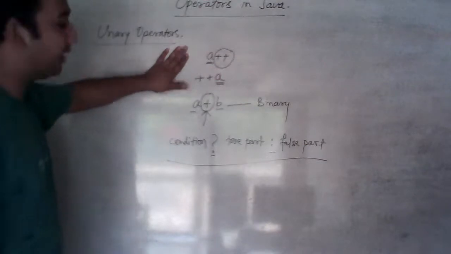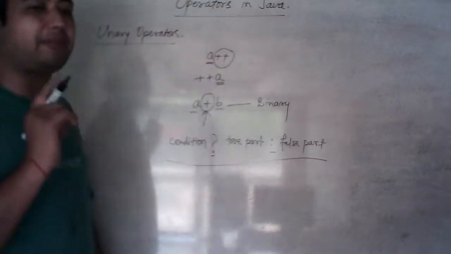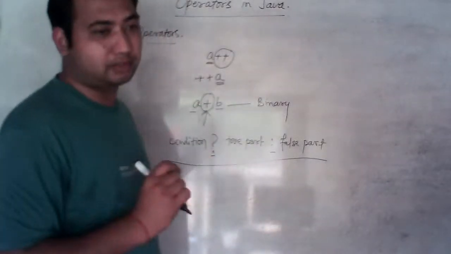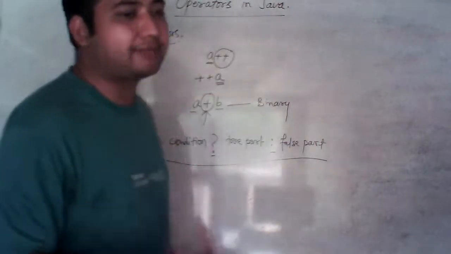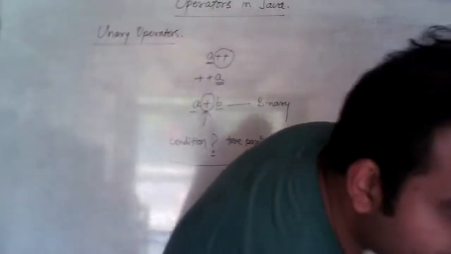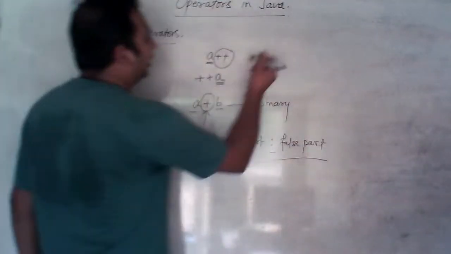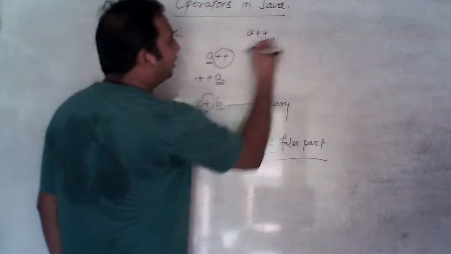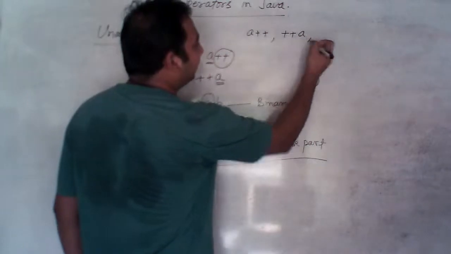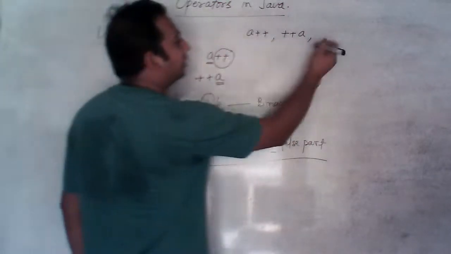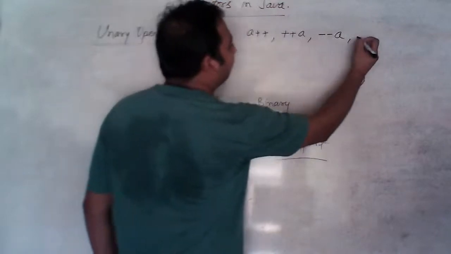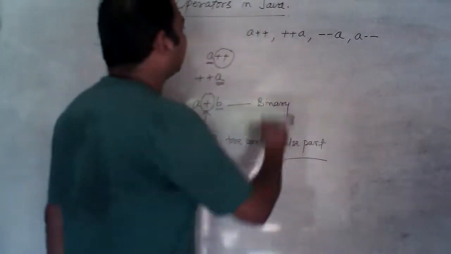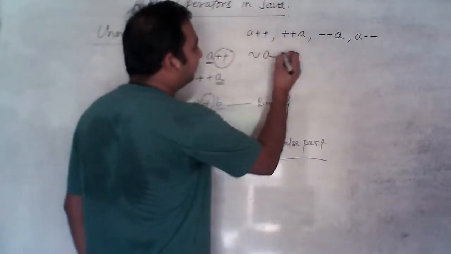So a plus plus or plus plus a, we can write like this. These are unary operators, and if the number of operand will be one, then that type of operators we will call unary operators. In this way, we have some operators. Let me tell you. This plus plus, like a plus plus, unary operator, plus plus a. This is prefix. This is postfix. Minus minus, a minus minus. We can write like this. And after this, we have this symbol also.